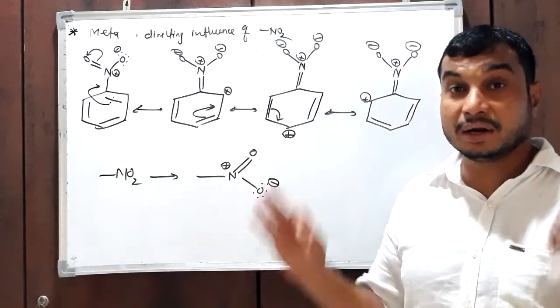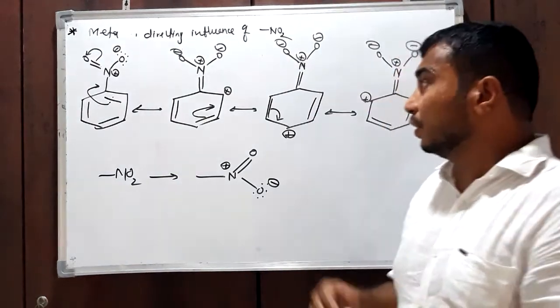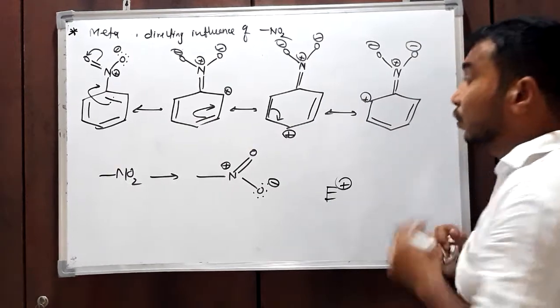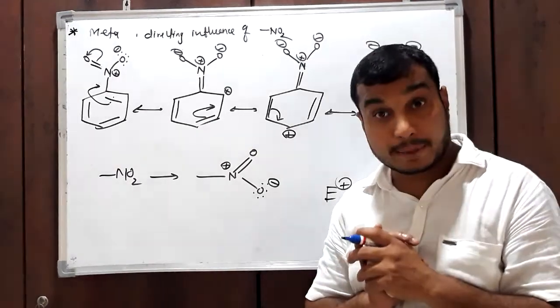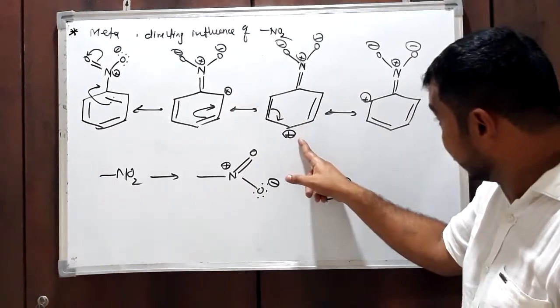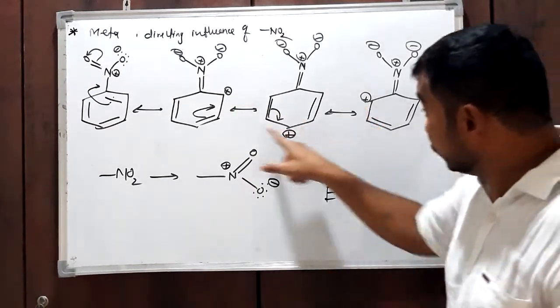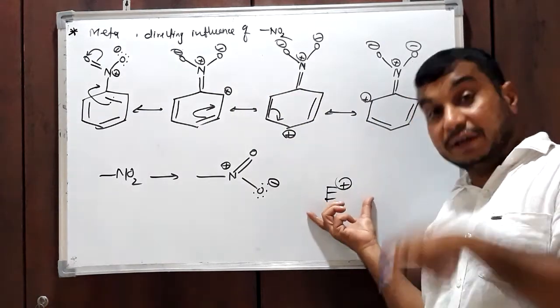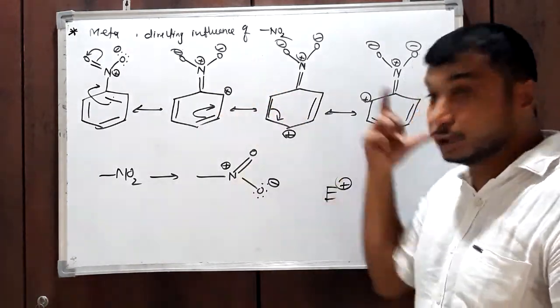Now during the reaction, at which position will the electrophile, E+, attach? Can E+ attach at the ortho position, the para position, or this ortho position? No, because due to resonance these positions have positive charge and E is already positively charged, so there is positive repulsion.